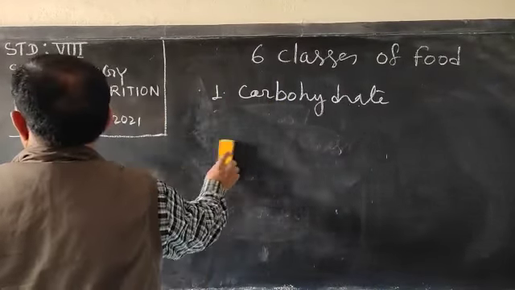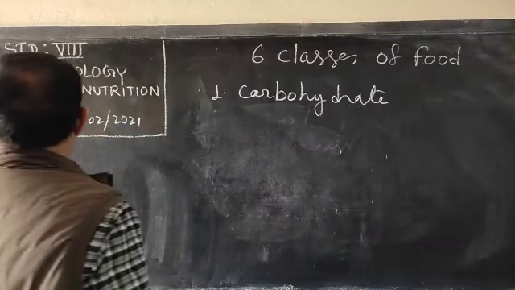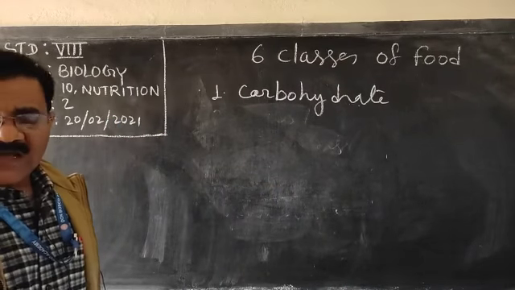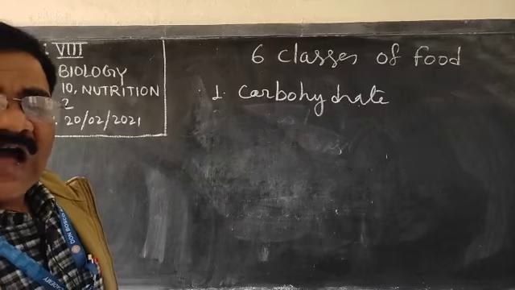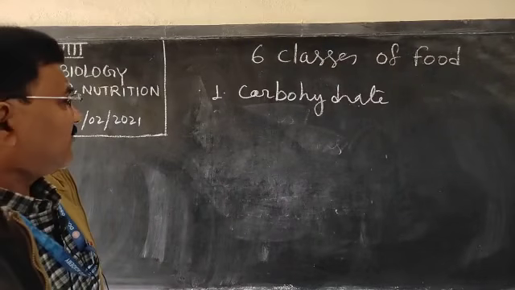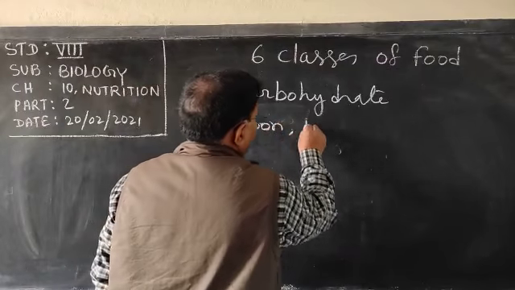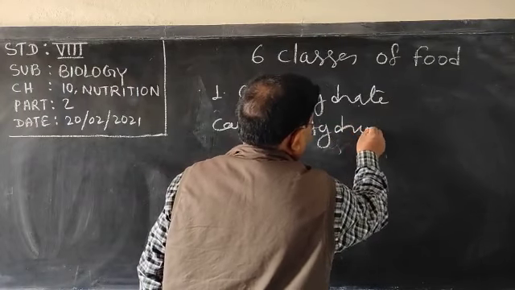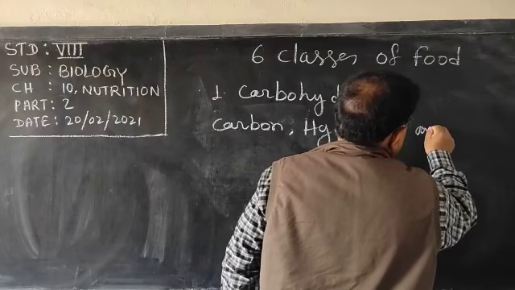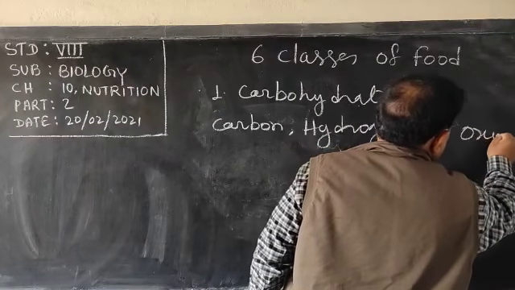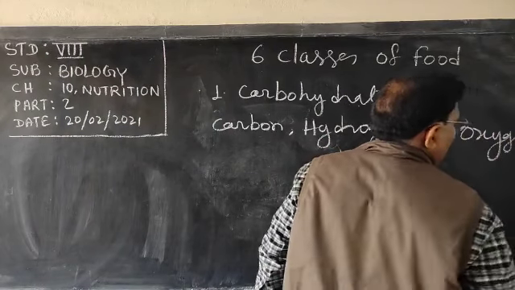If anyone asks you what carbohydrates are: carbohydrates are compounds which contain carbon, hydrogen and oxygen.